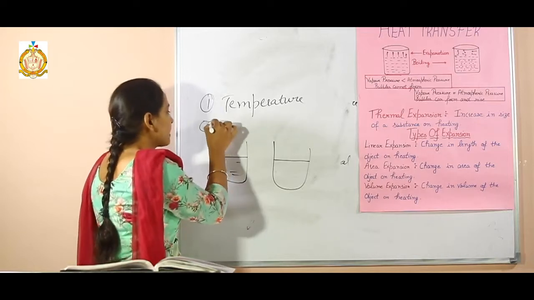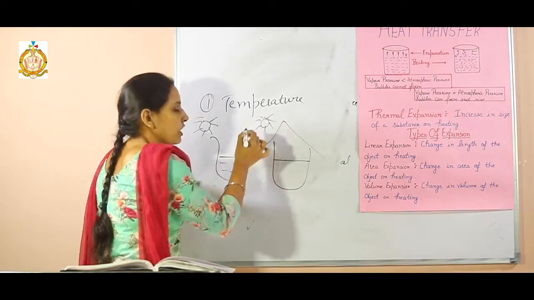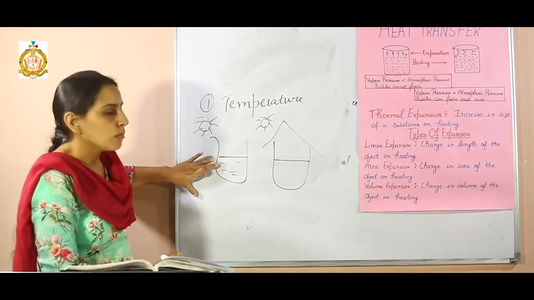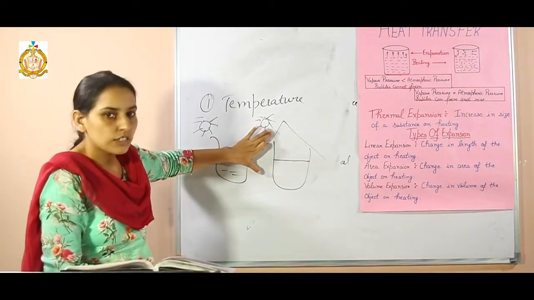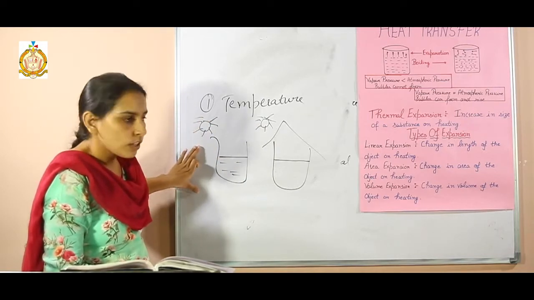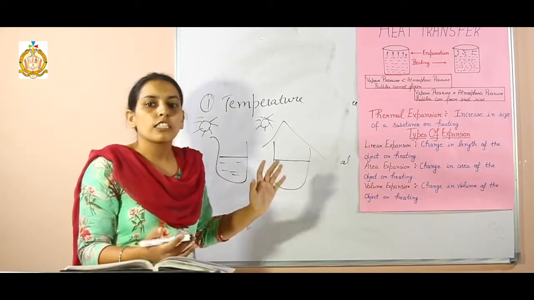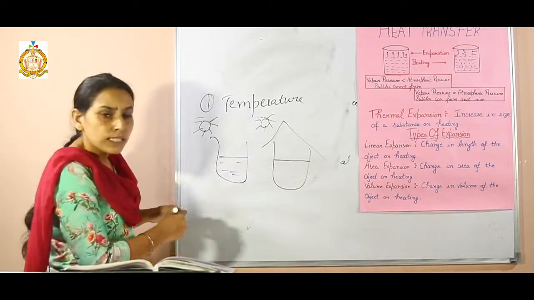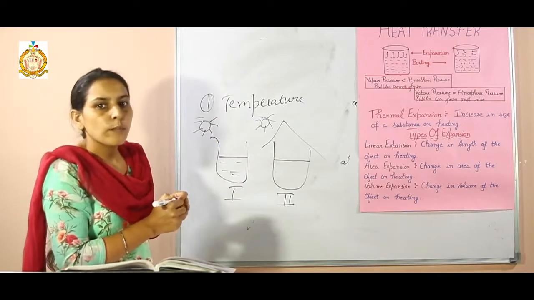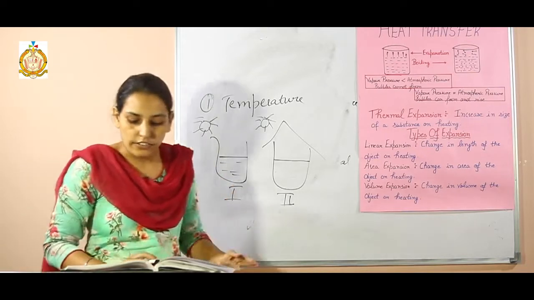One should be kept under the sun and the other should be kept under the shade. Students, in the first diagram, sun rays come directly over here, and in the second there is shade. Where the sun is present, the temperature is more, and in the second diagram the temperature is less. That means from which vessel does water evaporate easily? Of course, from the first vessel, because its temperature is more. So if the temperature is increased, then the evaporation is increased.